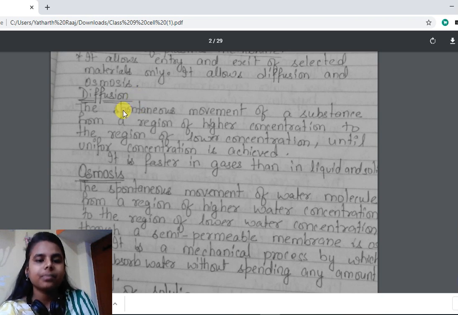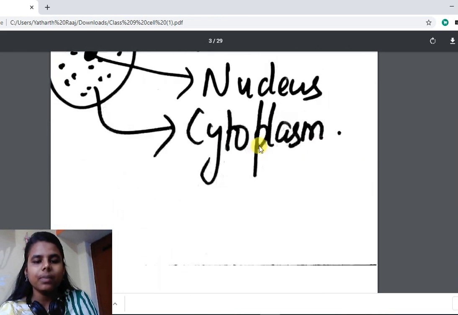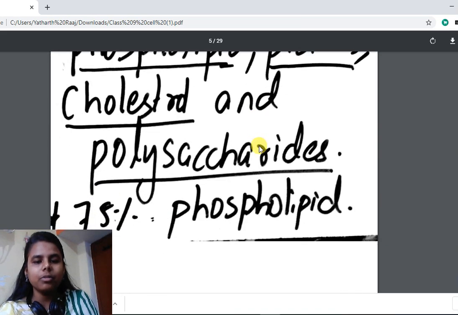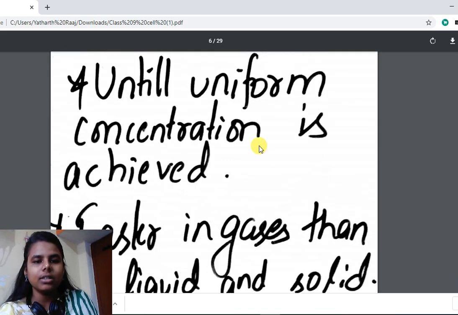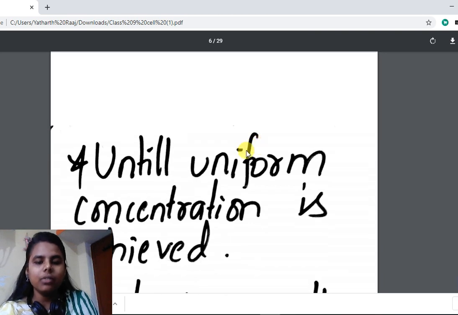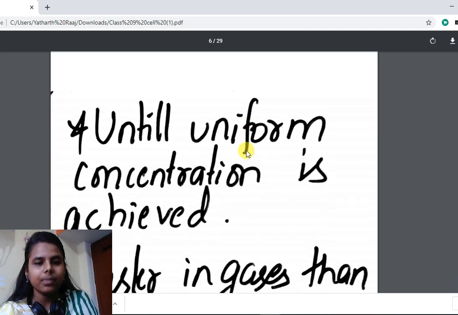diffusion. Spontaneous means it happens naturally without any external force or without any external help. So spontaneous movement of substance, either gaseous, liquid or solid, from region of higher concentration to region of lower concentration until uniform concentration is achieved is called diffusion. Spontaneous movement of substance from higher concentration to lower concentration until uniform concentration is achieved is called diffusion.